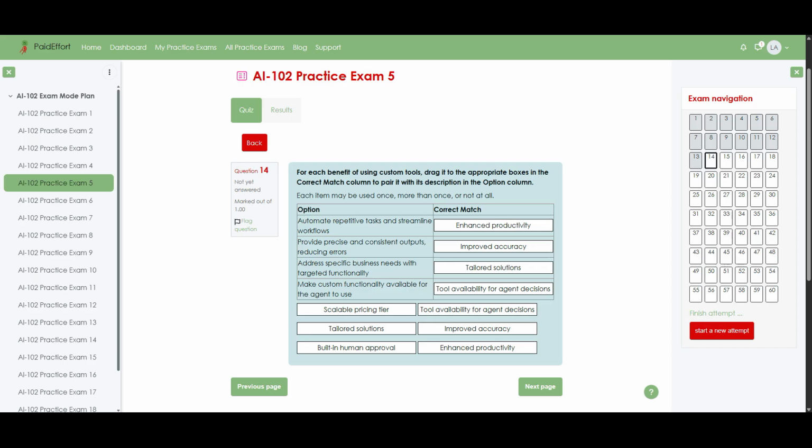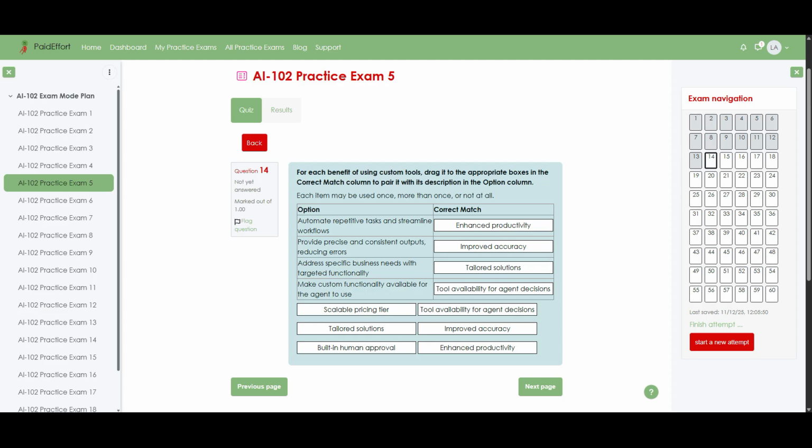When a tool is designed to give the same result every time with fewer mistakes, that clearly leads to improved accuracy as it reduces human error and variability. Next, when custom tools are built to solve particular business problems, such as a domain-specific calculator or validator, they are delivering tailored solutions that fit those exact needs rather than generic functionality.